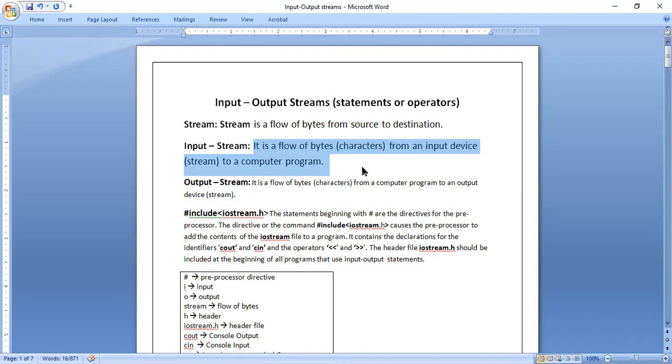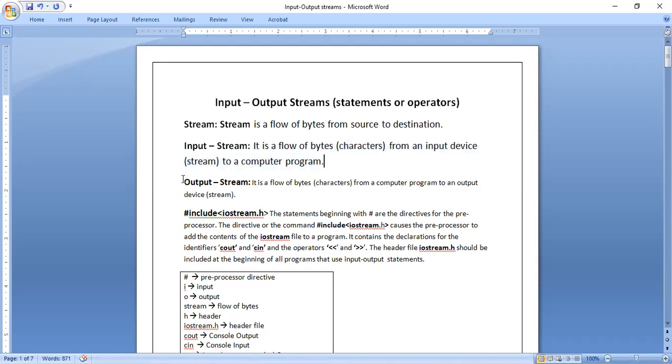When you consider the input unit, you can consider all the input devices like keyboard, mouse, OMR, OCR, optical mark reader, character reader, all the input devices. But here, specifically, we have considered the input device as the keyboard, to learn C and C++ programming languages. So it is the flow of bytes from an input device to a computer program.